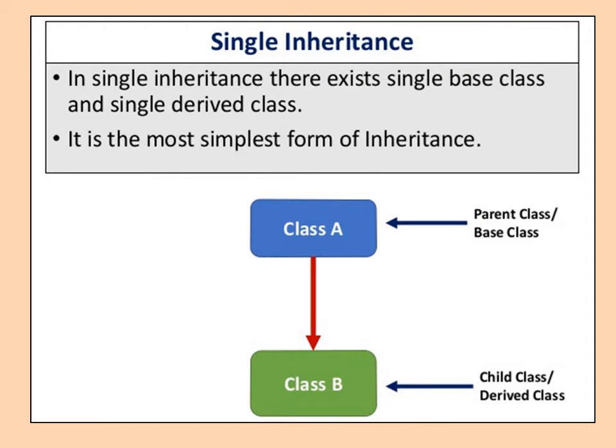Now we see in detail what single inheritance is. In single inheritance there exists a single base class and a single derived class. It is the simplest form of inheritance. That means only one base class and only one child class. In a diagram, class A is the parent class and class B is the child class. Or we can say that class A is the base class from which class B is derived. So B is the derived class.